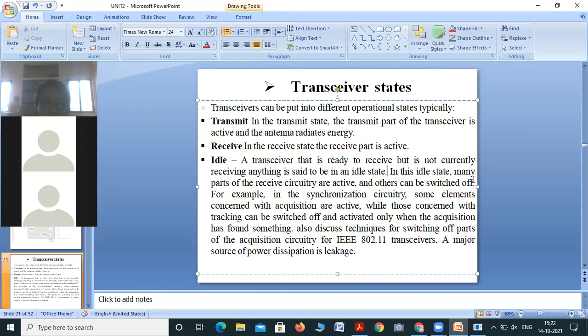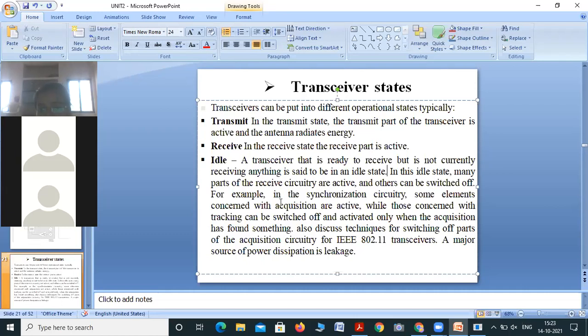In this idle state, many receiver circuits are active and others can be switched off. When your transceiver is ready to receive, only the receiver part is active, means on, and others which are not for receiving purposes are off.